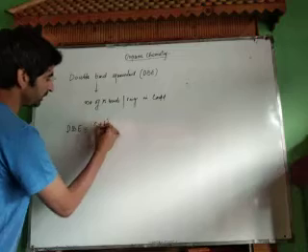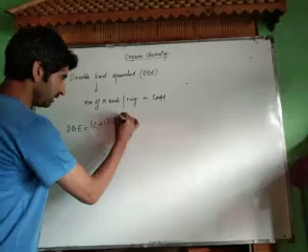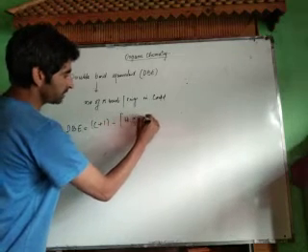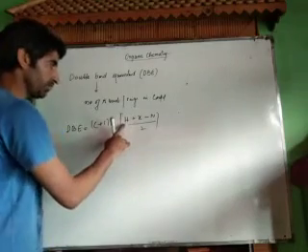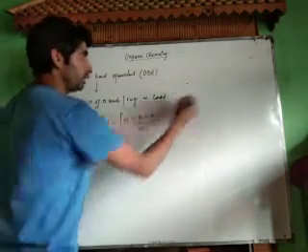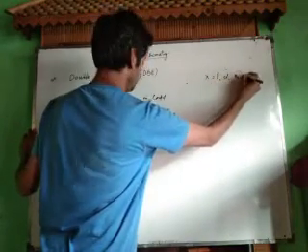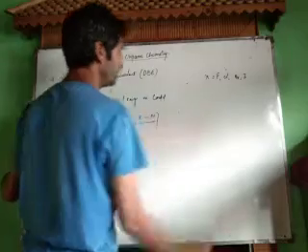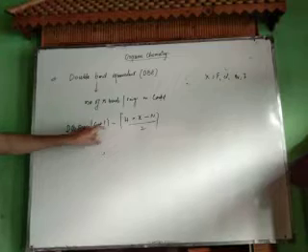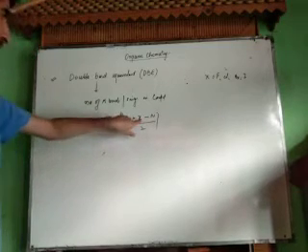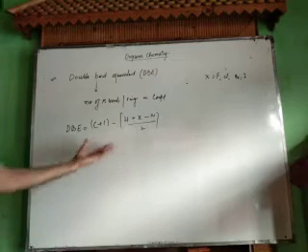Now the formula for double bond equivalent is DBE equal to C plus 1 minus (H plus X minus N) divided by 2, where C is the number of carbon atoms. What's H? Number of hydrogen atoms in a compound. What's X? Halogen. X stands for fluorine, chlorine, bromine, iodine. And N is the nitrogen atom. We have to substitute the number of carbon atoms, halogens and nitrogen atoms to determine DBE.